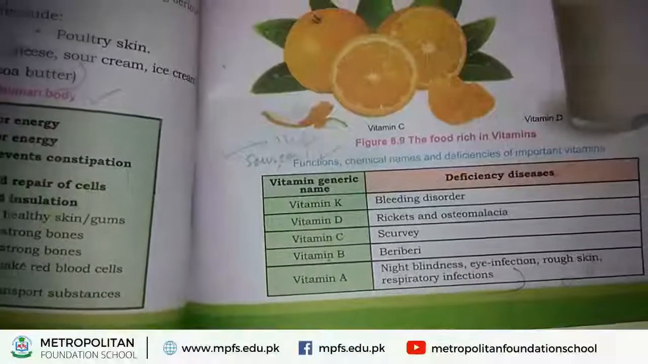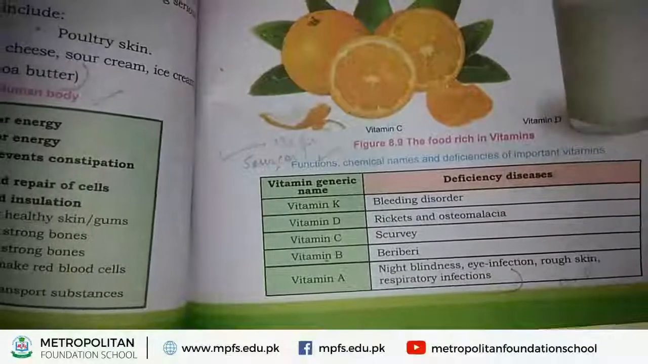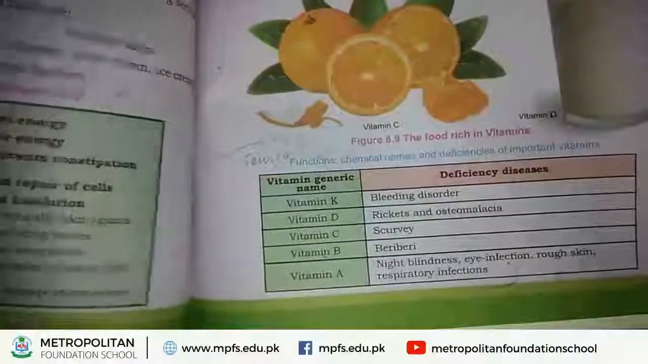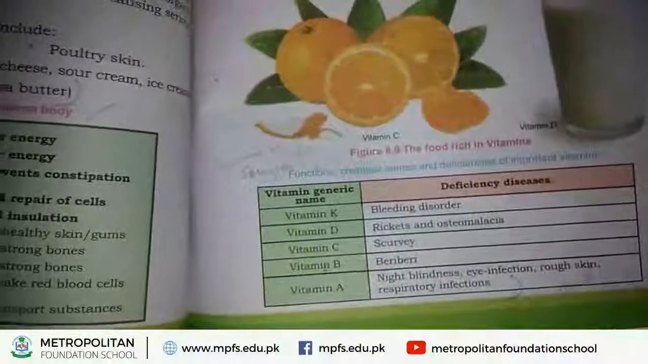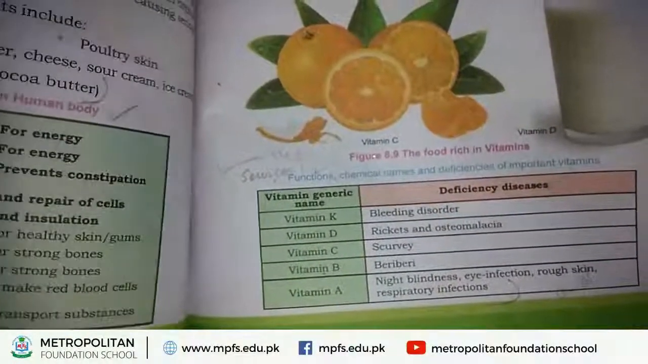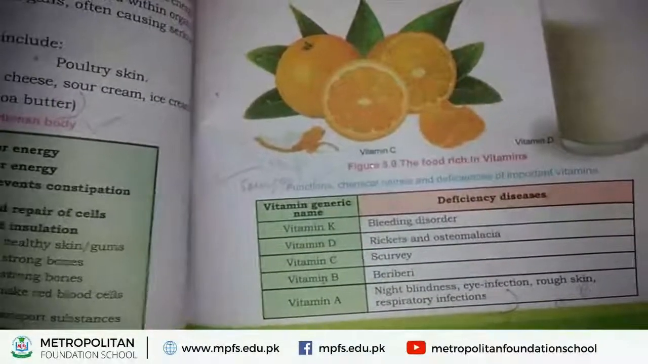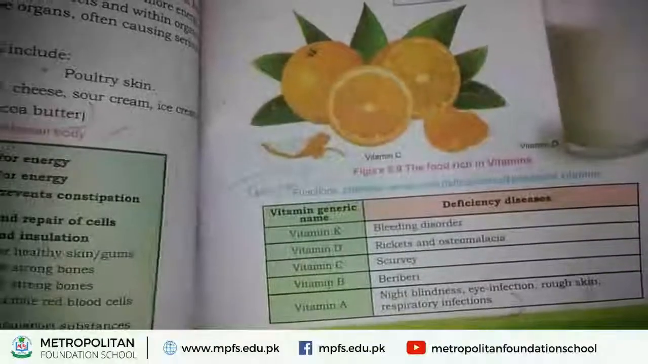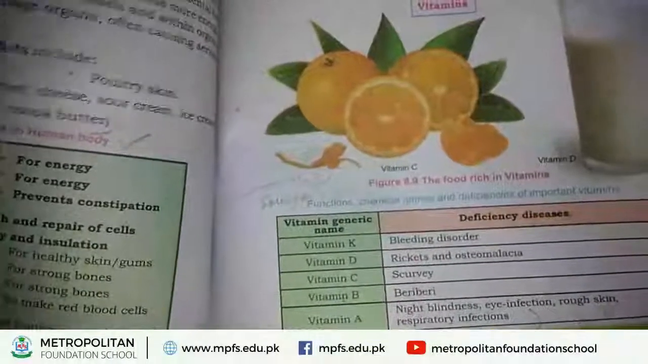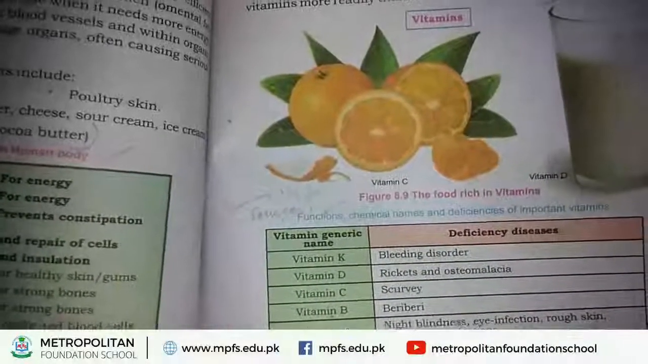Vitamin A is essential for our eyes. Due to the deficiency of vitamin A, diseases named night blindness, eye infection, rough skin and respiratory infection are caused. These are all deficiency diseases caused by the deficiency of vitamin A. I hope, students, you understand this topic very well.